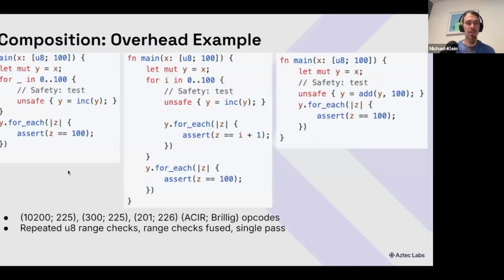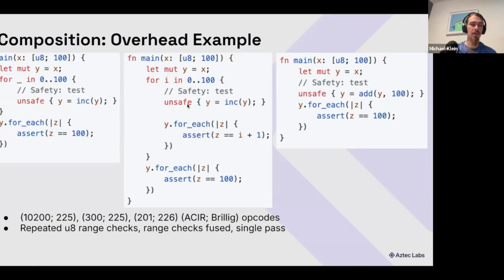I have three examples, and I'm going to skim over them real quick to illustrate the point. In all three, we have our 100 U8s as our input. We create a mutable variable to store the output. In this case, first we simply increment every value in the array 100 times, and then assert that every value in the array is equal to 100. This is the most expensive approach, and while it will ensure that every value is equal to 100, it takes over 10,000 ACIR gates.